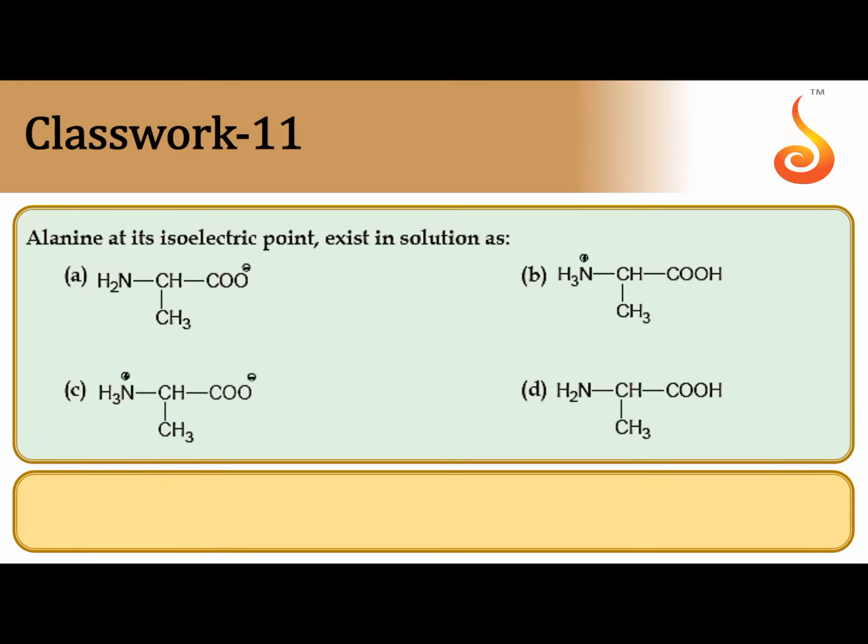Alanine at its isoelectric point exists how? Any amino acid at the isoelectric point can exist as a Zwitter ion, an inner salt. That's why it won't migrate to any pole during electrolysis. For alanine we should know, in place of R you take CH3, then that becomes alanine, CH3 CH NH2 COOH. This is alanine, chiral. Now at the isoelectric point, transfer of proton takes place, then we get NH3 plus and COO minus. So the correct answer is C.